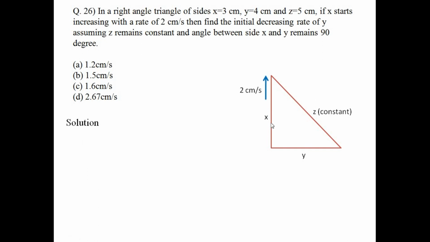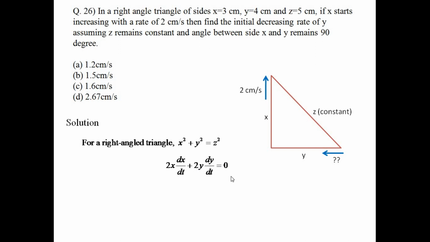It is written that x starts increasing at 2 cm per second. We are told to find the rate of decrease of y. And z is constant here. So for the right angle triangle, by the Pythagoras theorem, x square plus y square equals z square. We differentiate this equation: 2x dx/dt plus 2y dy/dt equals 0, since z is a constant, so its differentiation is 0.